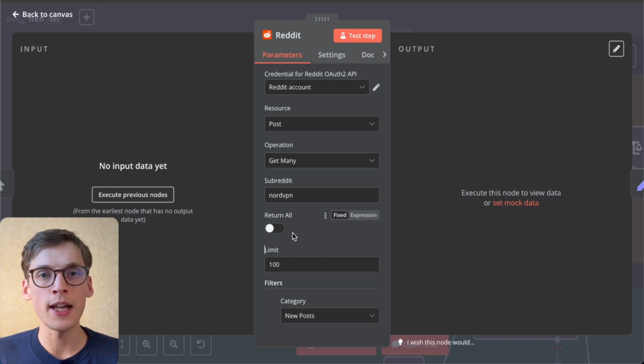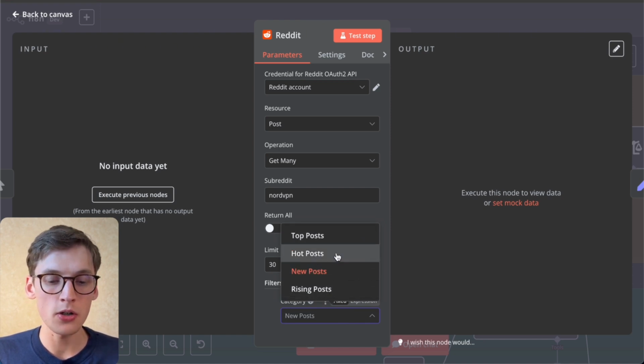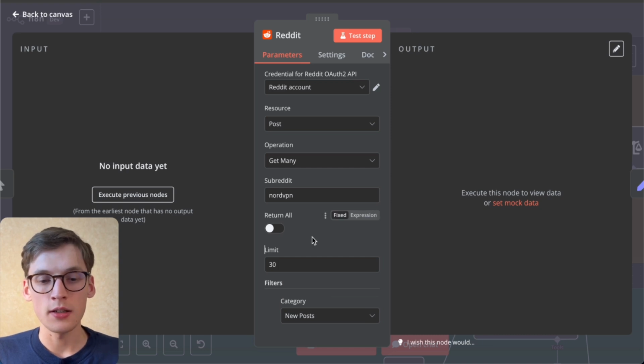We'll be doing that in the third workflow. We'll be scraping the whole subreddit to chat with it and get all this data, so stay tuned for that. But in this case, I'm just selecting the 30 post limit, and I'll categorize it by new posts. Of course, you can select hot posts, rising posts, or top posts as well. But it doesn't matter in this case. I just want to show you the principles.